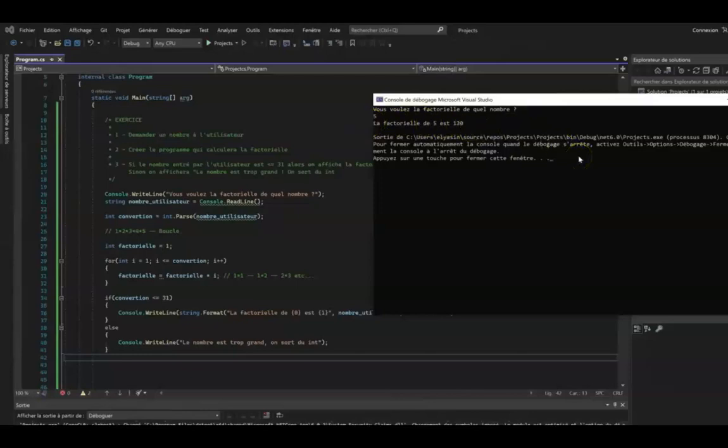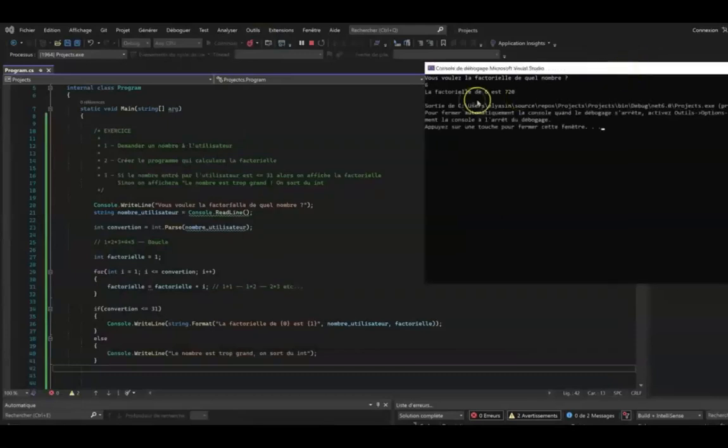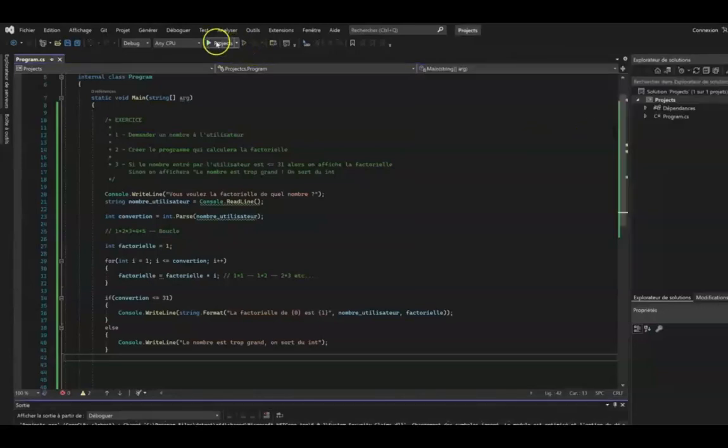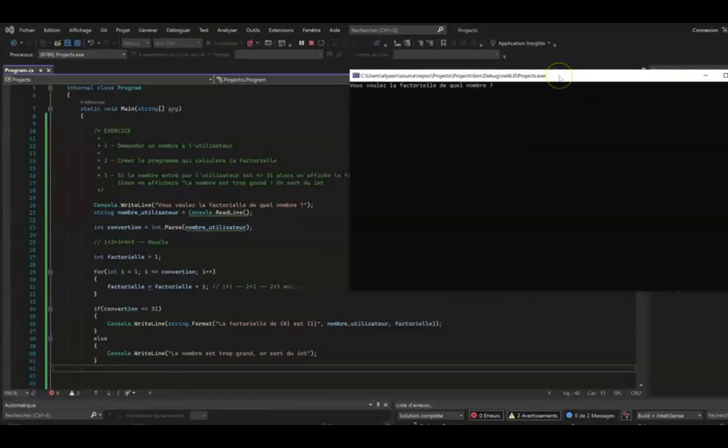If we try for 6, for example, we need to restart the program, type 6, then enter, and it displays us the factorial of 6 is 720. 720 is the factorial of 6. Then our program worked perfectly.